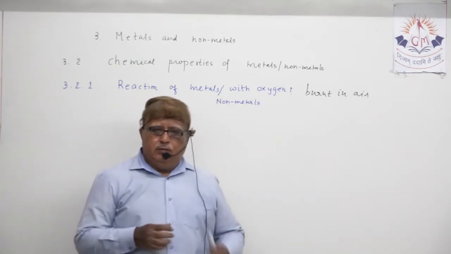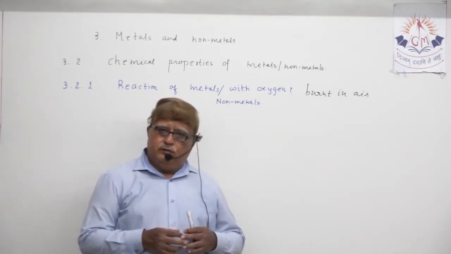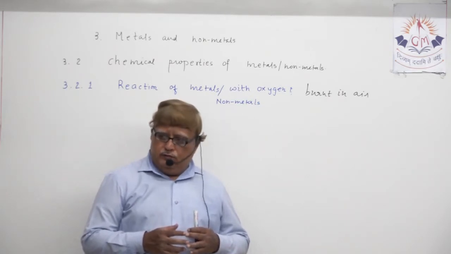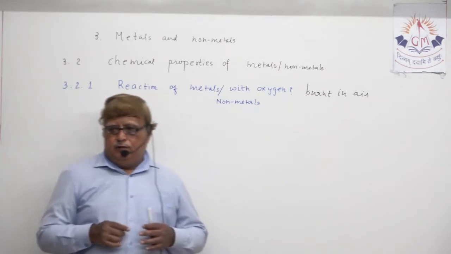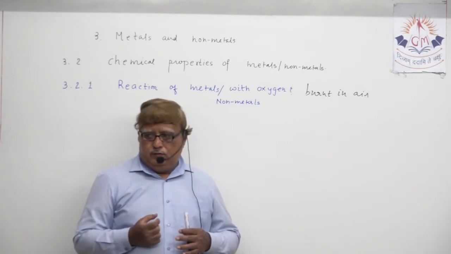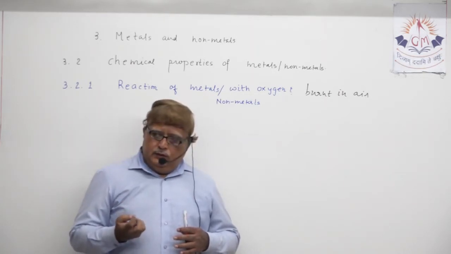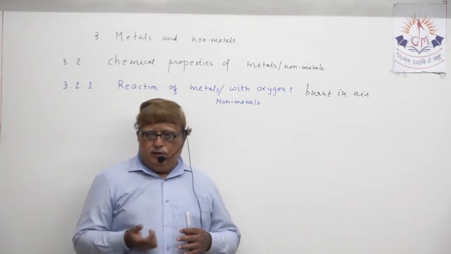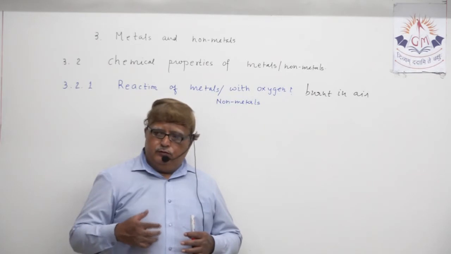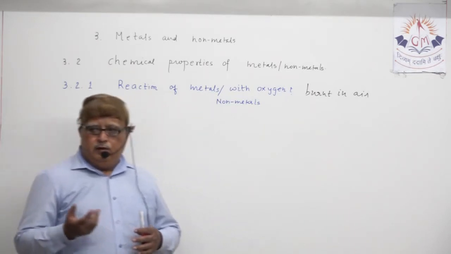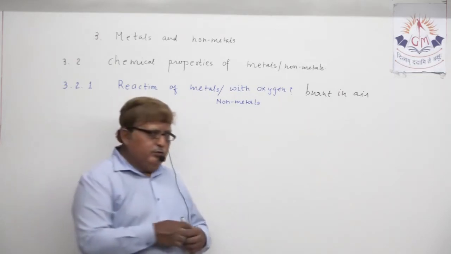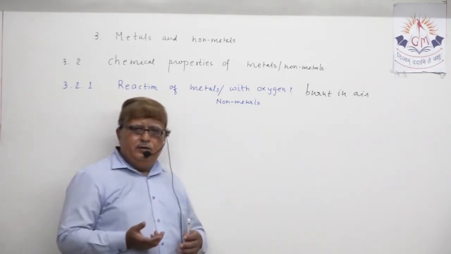Metal also reacts with oxygen. Non-metal also reacts with oxygen. And when they react with oxygen, they produce oxides. If metal, they produce metallic oxide. If non-metal, they produce non-metallic oxide. That you all know, so that thing is already clear in your mind.